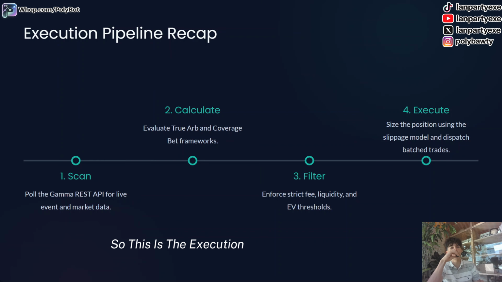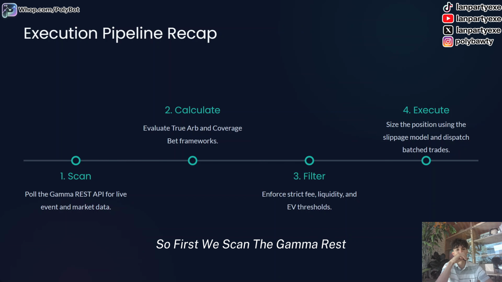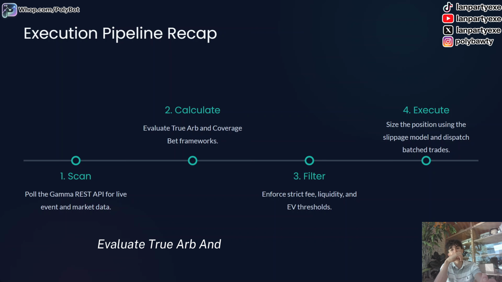So this is the execution pipeline recap right here. First we scan the Gamma REST API for live event and market data. We scan it every 10 seconds. Then we calculate, evaluating true ARB and coverage bet frameworks. Then 3, we filter with the 3-gate filter that I was talking about, and then we execute. We size the position using the slippage model and dispatch batch trades. So 4 stages every single scan cycle.